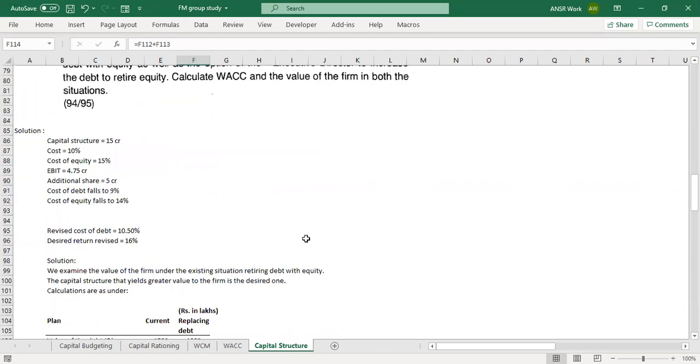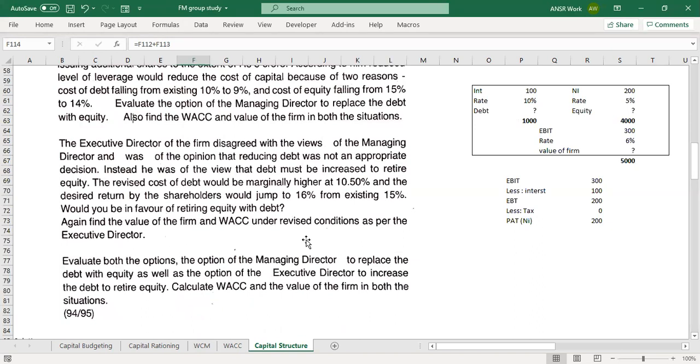Sami, can you move on to the next paragraph, please? Yeah, sure. The executive director of the firm disagreed with the views of the managing director and was of the opinion that reducing debt was not an appropriate decision. Instead, he was of the view that debt must be increased to retire the equity. I'm giving you the information here that debt will be increased by 5 crores only. The revised cost of debt would be marginally higher at 10.5%. So basically what they're saying is cost of debt is going to increase to 10.5%, and the desired return by the shareholders would jump to 16% from existing